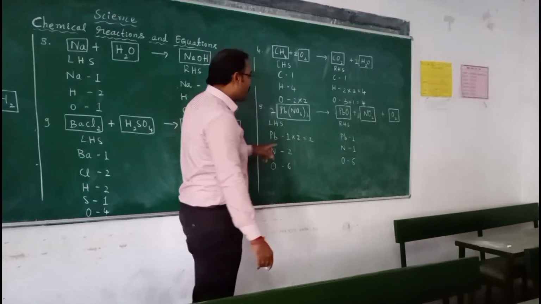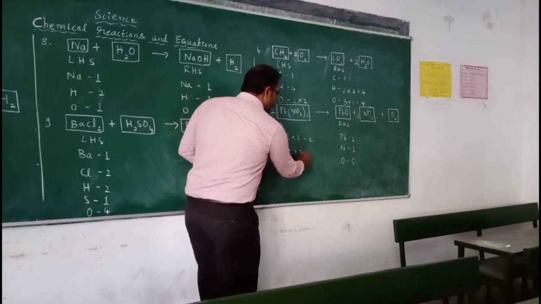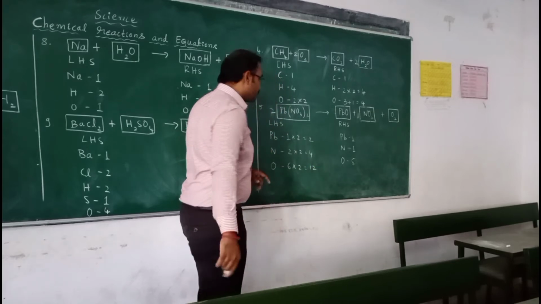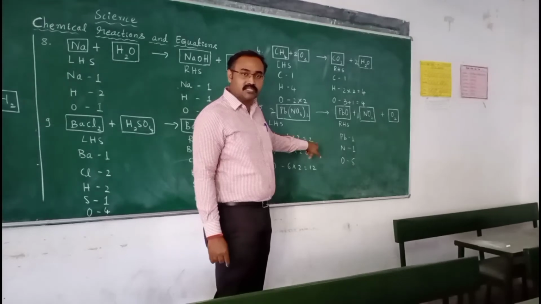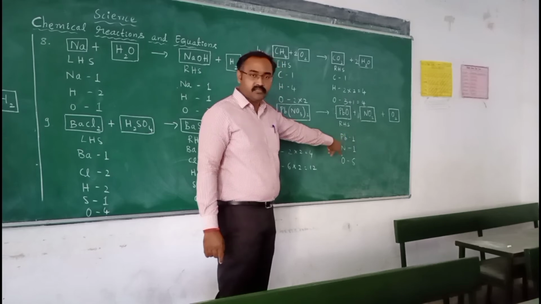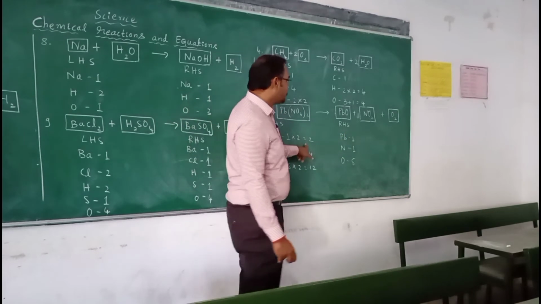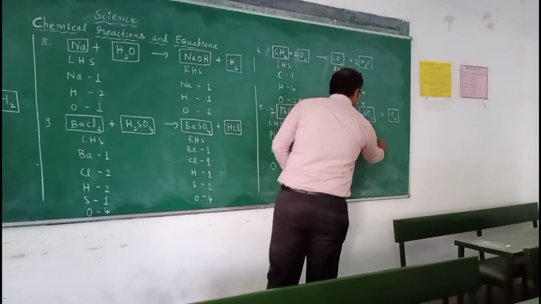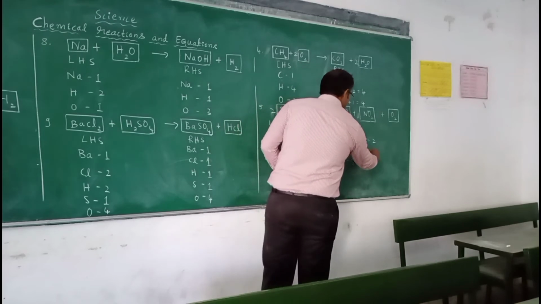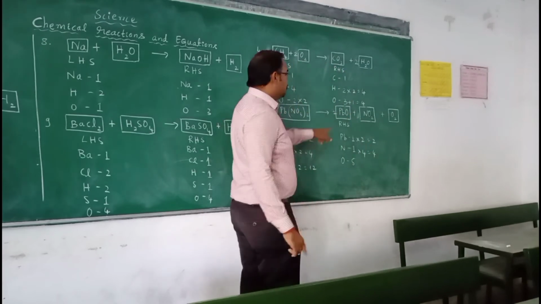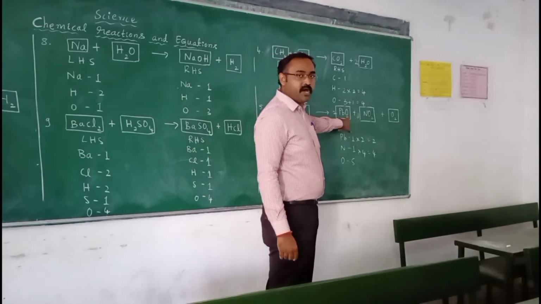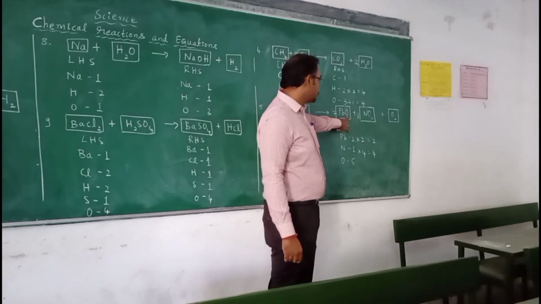See, nitrogen we have 2 atoms already. When it is multiplied again by 2, it becomes 4. Oxygen, when it is multiplied by 2, it becomes 12. So now our task is to balance the product on the right hand side. So lead, to make it lead 2, multiply it with 2. So to make nitrogen 4, multiply by 4. So when you multiply lead by 2, oxygen also has increased by 2.